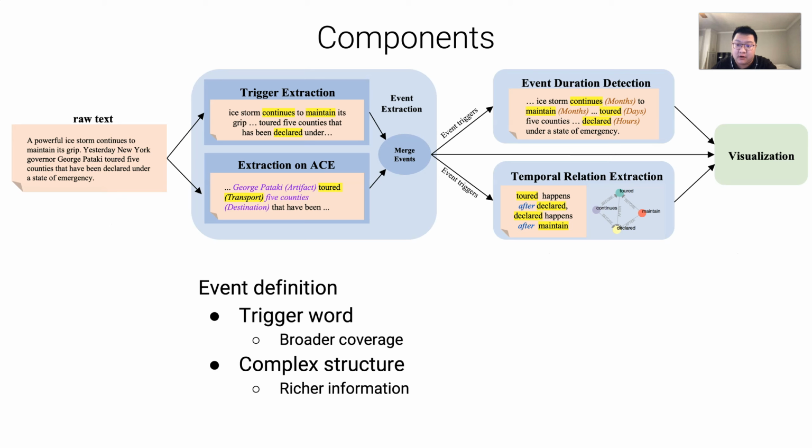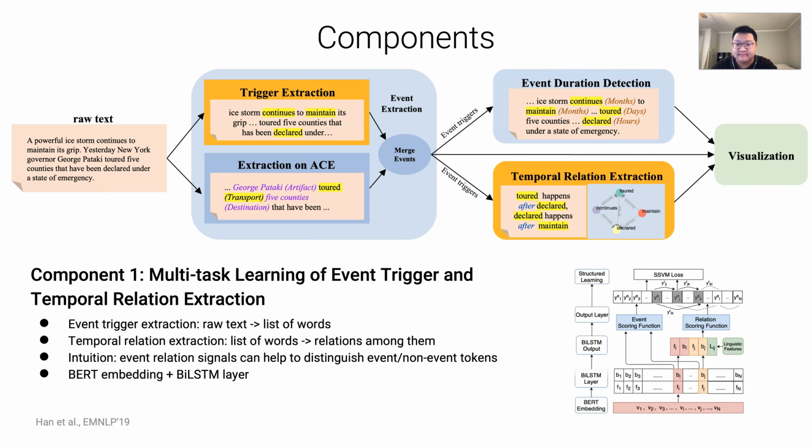This figure shows all the components and the system design of EventPlus. Note that our system handles two types of event representations. One represents an event as a trigger word, which has broader coverage. The other represents an event as a complex structure, which can provide richer information. Our model combines the benefits of both worlds.